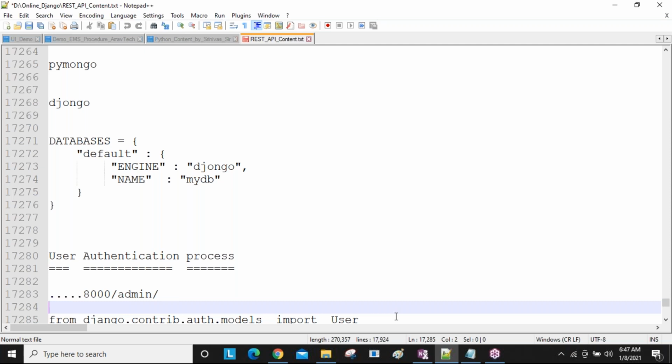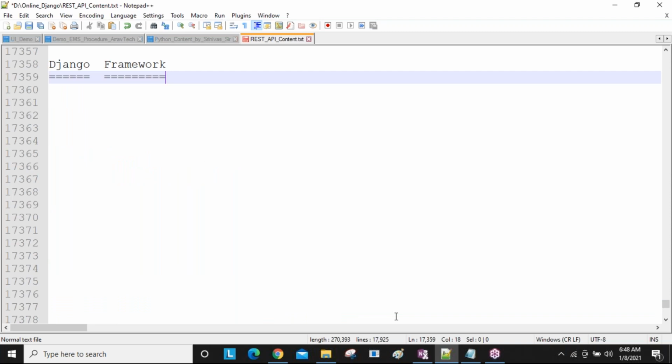Same like Python, Java, different languages are there. Python language, Java language, PHP language, .NET language, like that. So each one is a different database. Generally, Python with MySQL we are discussing. Java with Oracle people are discussing. .NET with SQL Server people are learning at the time of learning the course.